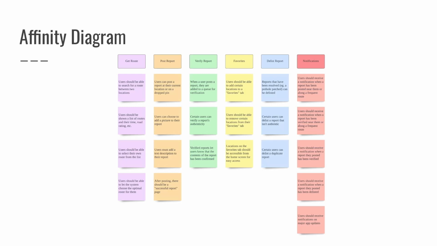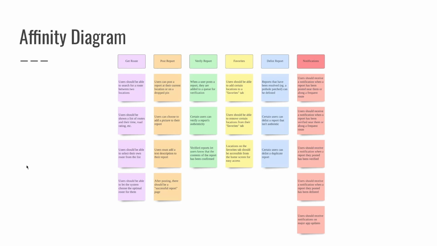Okay, so here we have the affinity diagram. So we broke it down into 6 features that we found most useful. So get route, this feature is very similar to Google Maps, would allow users to search for a destination and receive possible routes to that destination. Post routes allowed users to submit route conditions as reports where verified users may use the verify feature to verify them or the list feature to remove it.